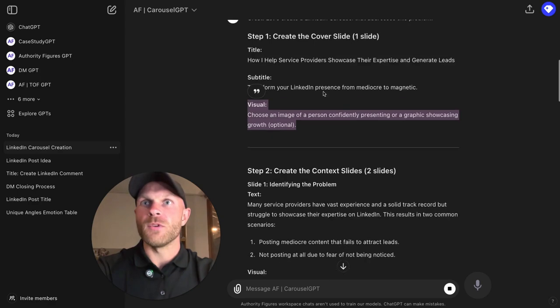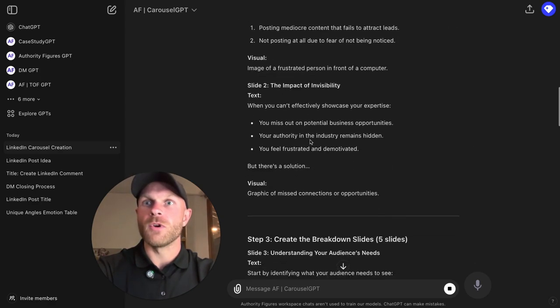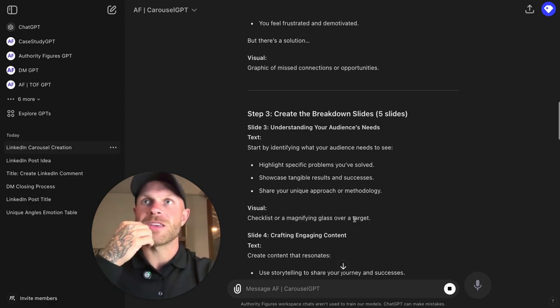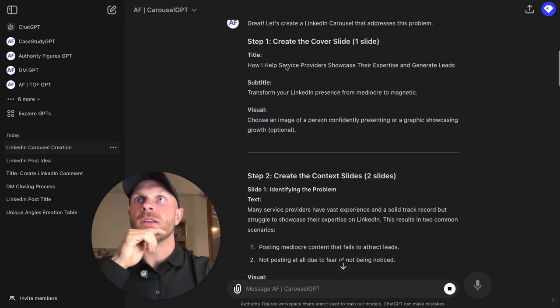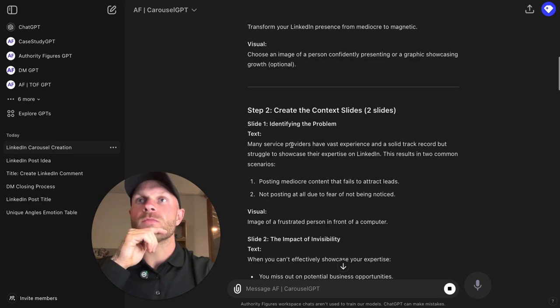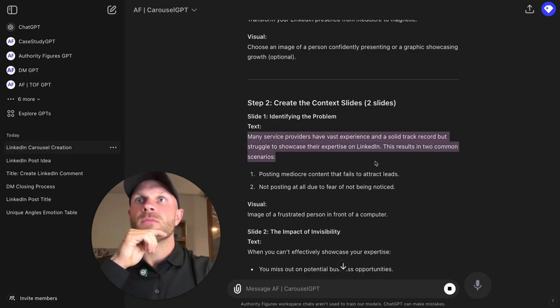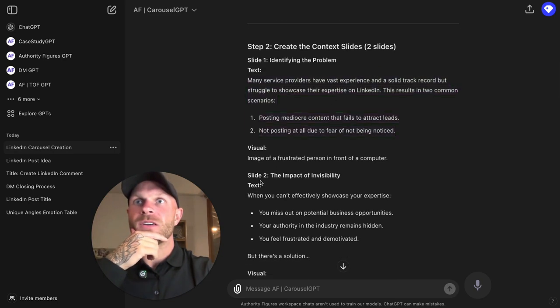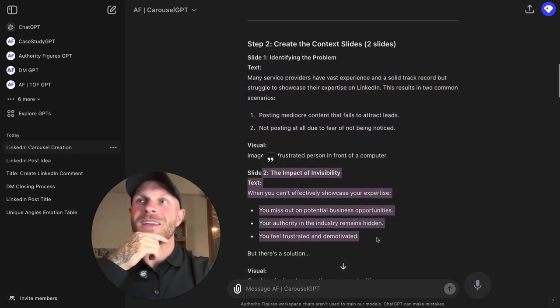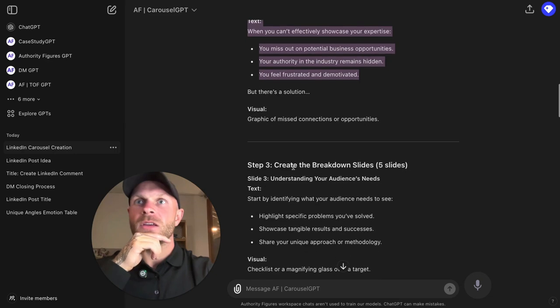So we start with the cover, then we go to the context, then to the breakdowns, etc., etc. So slide 1 is the title slide. Slide 2, "Many service providers...", introduces the problem, like the context, the impact of invisibility, so it kind of agitates the pain.